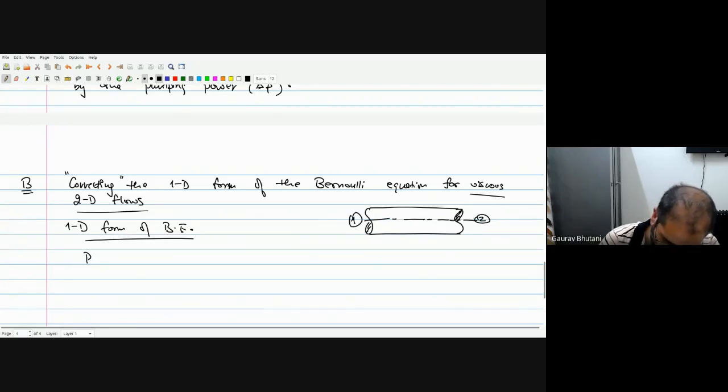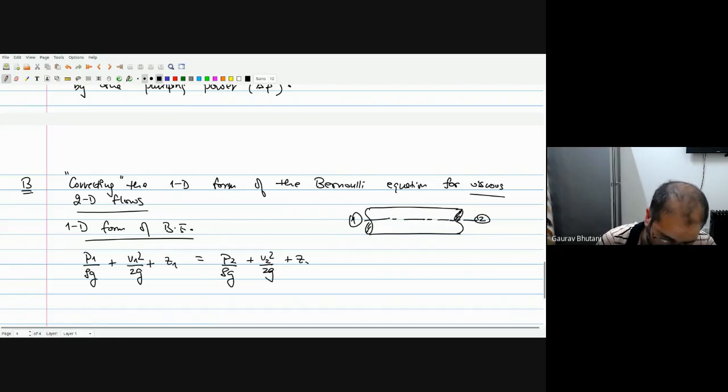So we have been applying the energy balance, so the pressure energy in the form of heads plus the kinetic energy plus the gravitational potential energy at point number 1 is equal to that at point number 2, or section number 2. This is what we have been applying, and this has been for frictionless